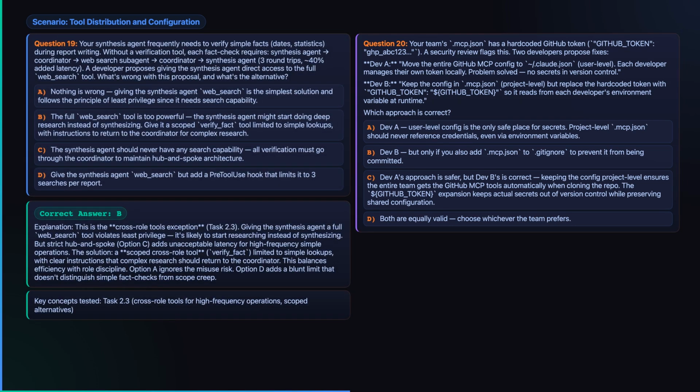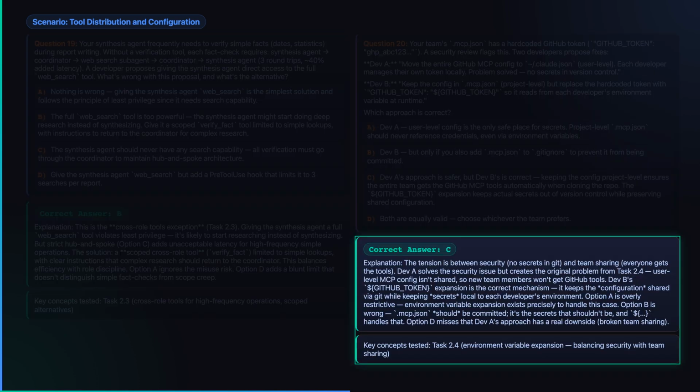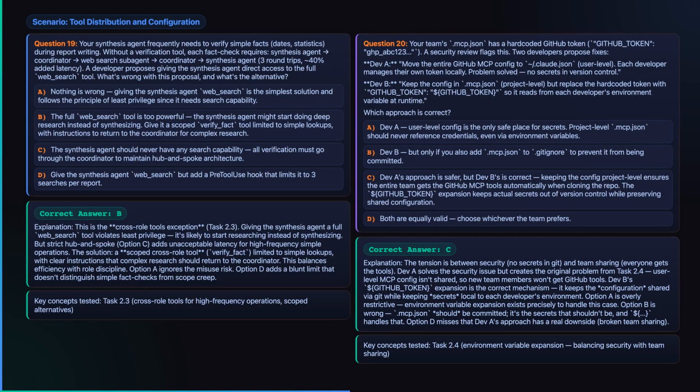Now the configuration side of the same domain. The team finds a hard-coded GitHub token inside project-level MCP config and debates moving everything to user-level config versus keeping the shared file and reading the secret from an environment variable. Which design actually balances security with team sharing? Take a moment. Keep the configuration project level and expand the secret from the developer's environment at runtime.